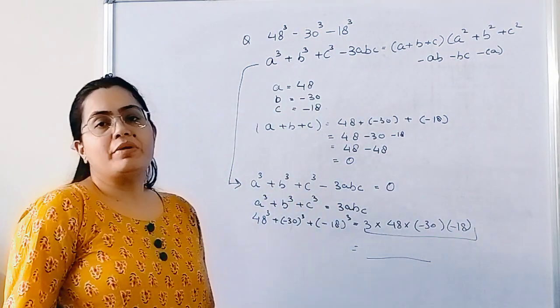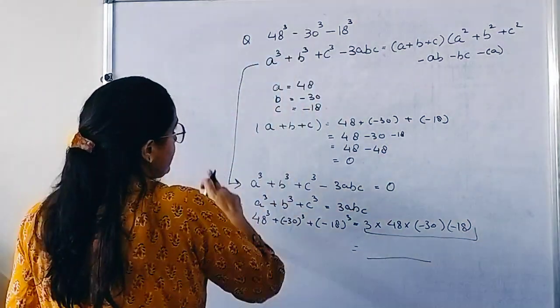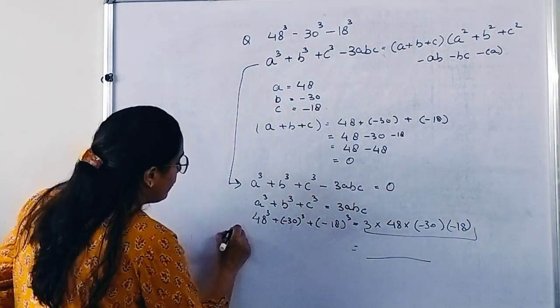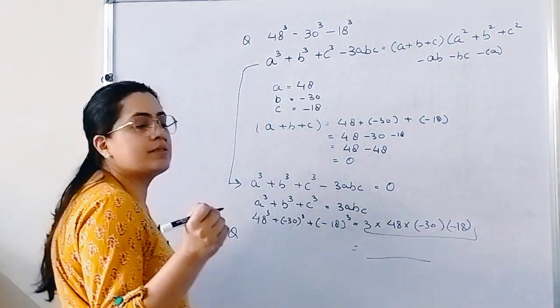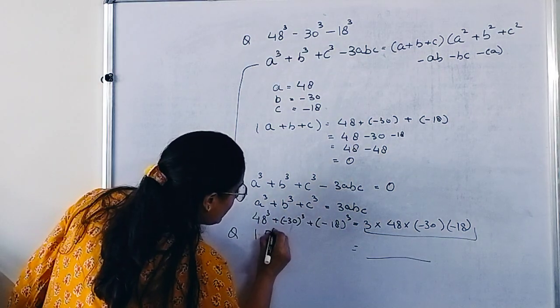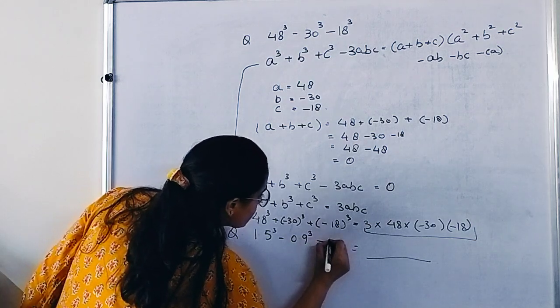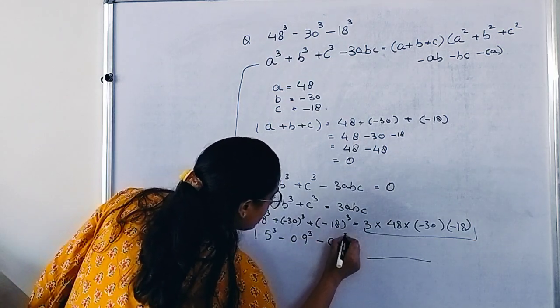Write your answer in the comment section, and based on this identity and based on this question, you have to solve one more question and type your answer in the comment section. The question is 1.5 cube minus 0.9 cube minus 0.6 cube.